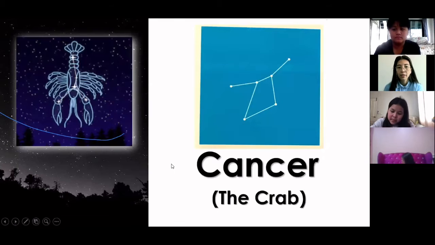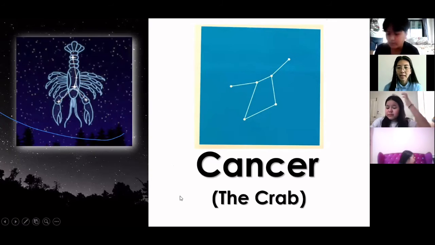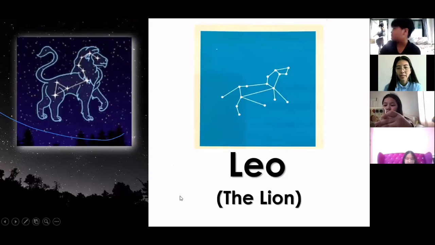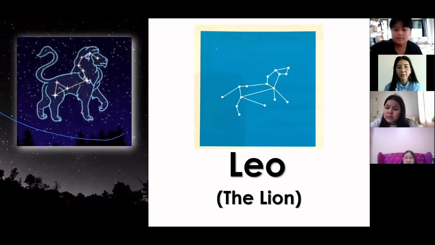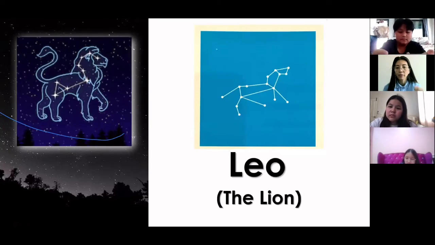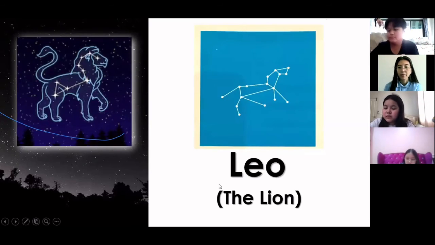Let's continue. The next one is Cancer, the crab. That is Cancer, the crab, the body of the crab, and then its front legs. The next one we have Leo, the lion. When you hear the word Leo, that means the lion. So that is another zodiac constellation, Leo the lion.